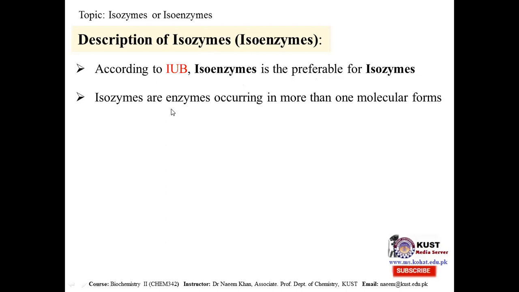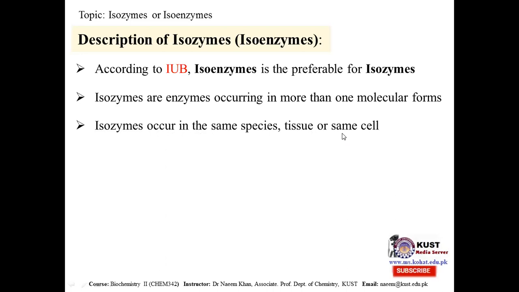Isoenzymes are enzymes which occur in more than one molecular form. It means that these are enzymes having more than one different molecular form, and these enzymes occur in the same species and possibly in the same tissue and also possibly in the same cell.